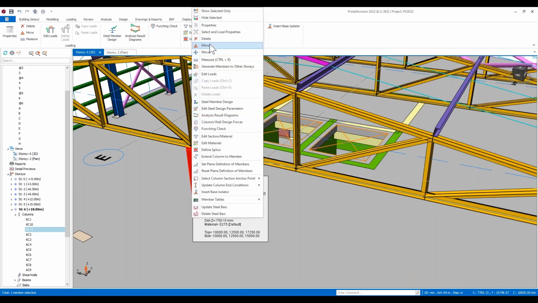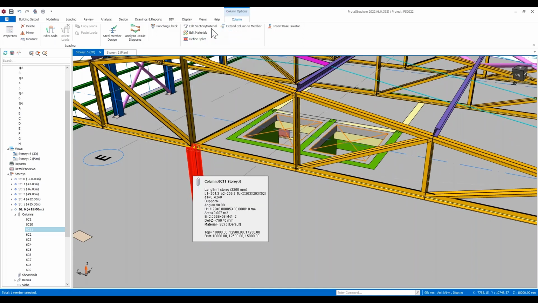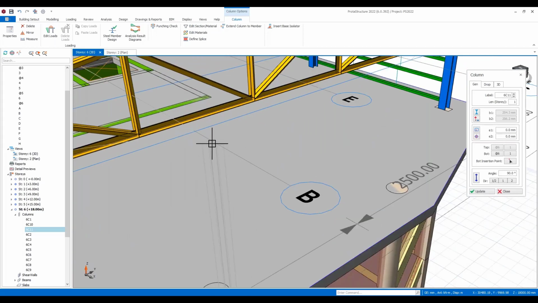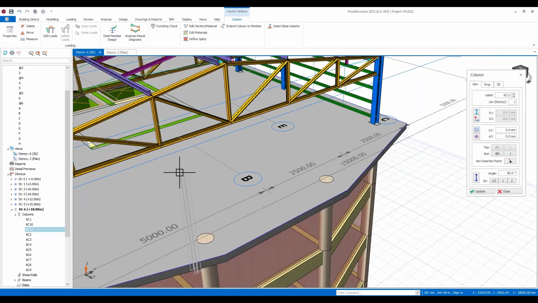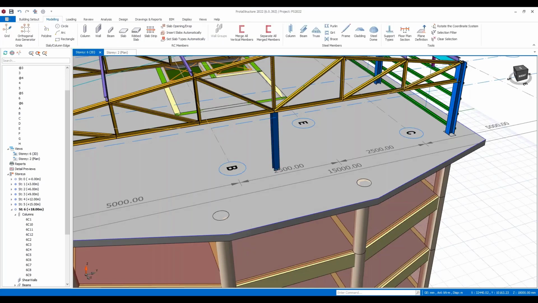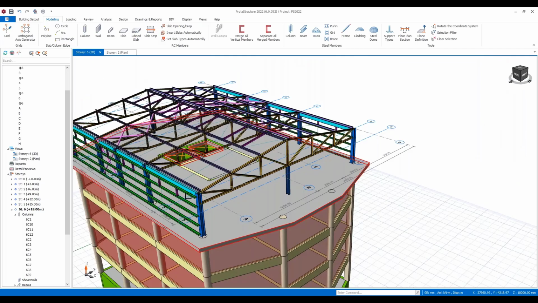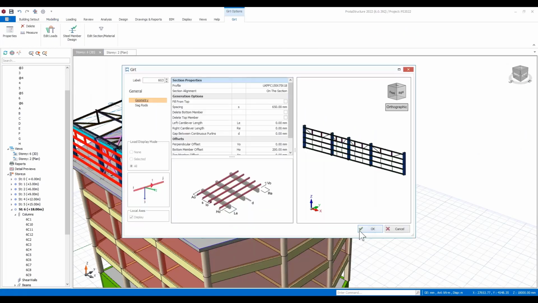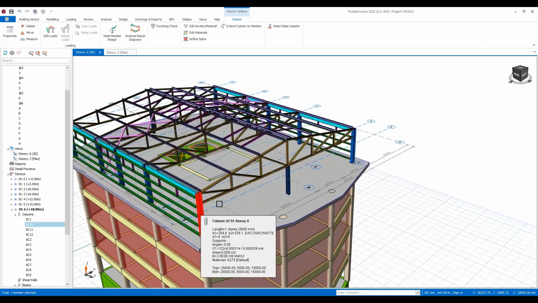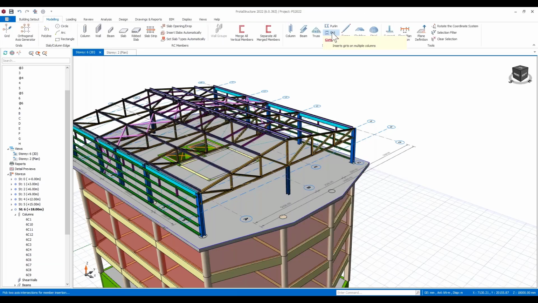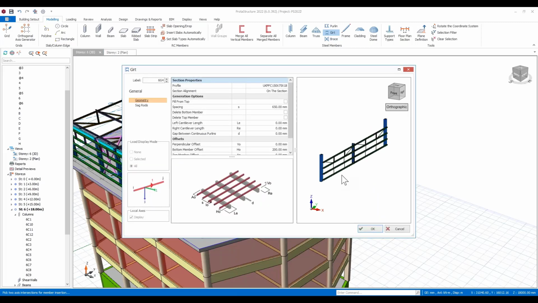Okay, so I can copy this again, so I can go to the properties, and I may wish to assign the same member to the other end here. Okay, so let's just make sure I choose the right point. Okay, so that's also been established, and that automatically trimmed because it knew what we had provided before. Okay, now I could go back to the trusses here, and I can just come in and choose the GERTs again, and we can just finish this off if we wanted to provide GERTs along the face here.